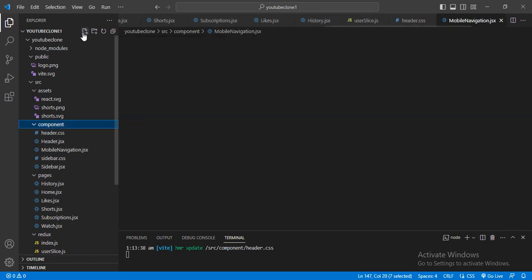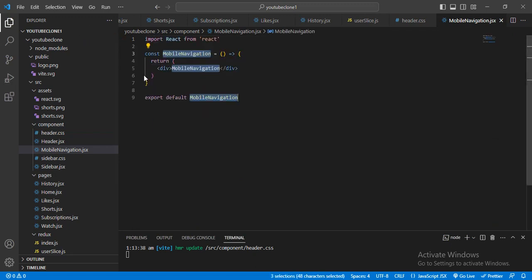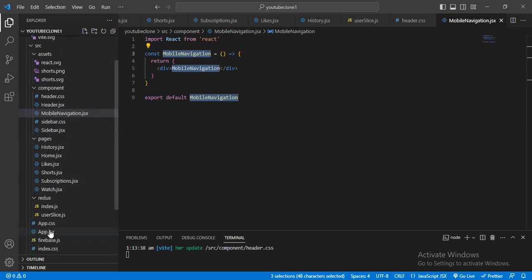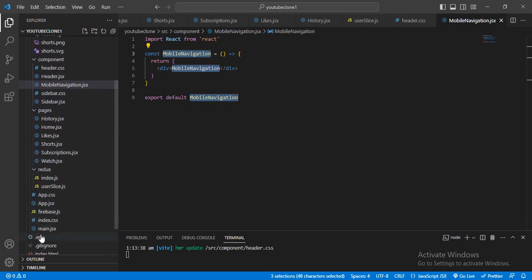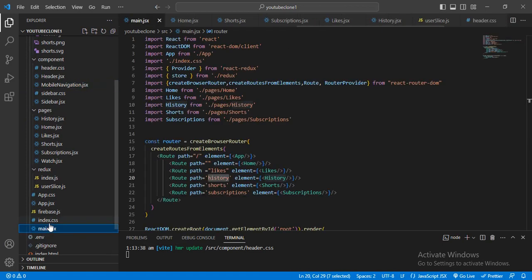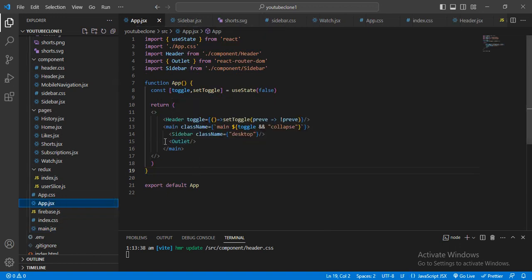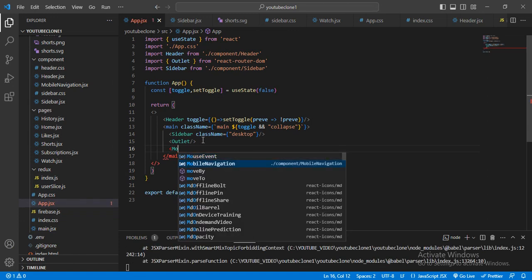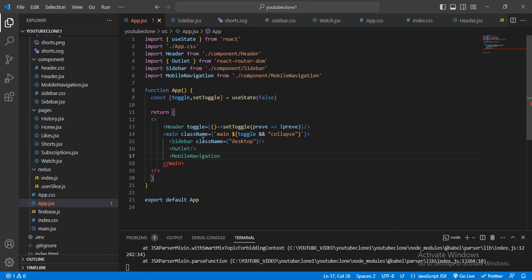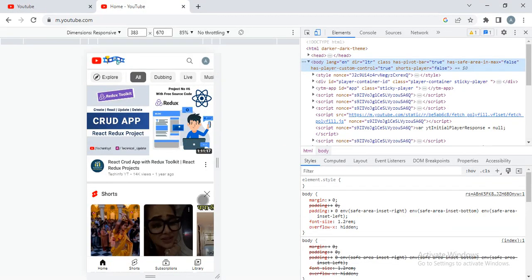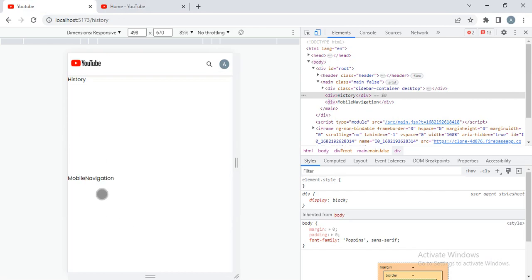MobileNavigation.jsx, RAFCE, let me see, a functional component, and this component I will import here, in main, here App.jsx, and below the outlet I will import it. Here I will give the mobile navigation like that. Now let me check where it will be displaying, and this mobile navigation will be displaying here.